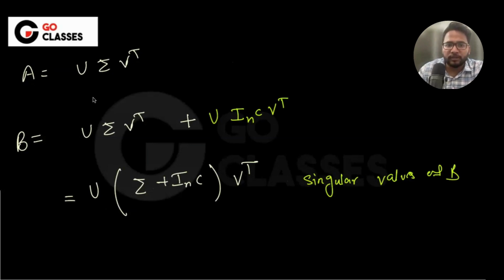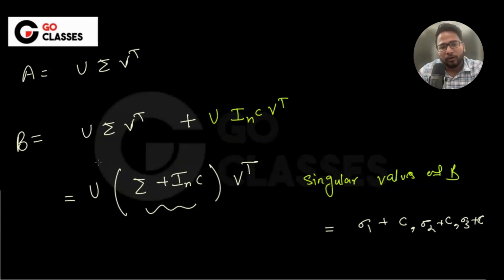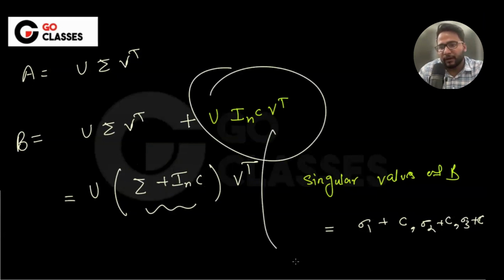If sigma 1, sigma 2, sigma 3 are the singular values of A, then what are the singular values of B? I think this will be sigma 1 plus C, because the singular values are here, right? Both are diagonal matrices, so it will be sigma 1 plus C, sigma 2 plus C, sigma 3 plus C, and so on. Understood? So these are the singular values of B. Now, if you add this quantity, then it completely makes sense, right?